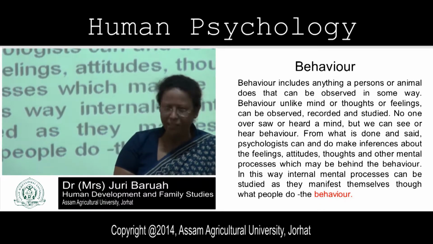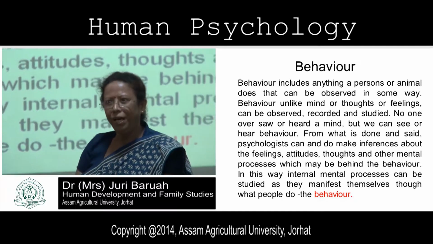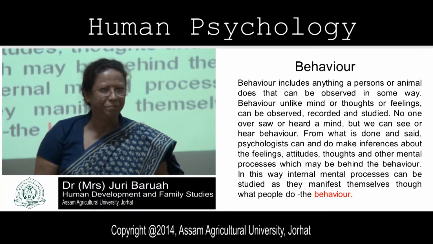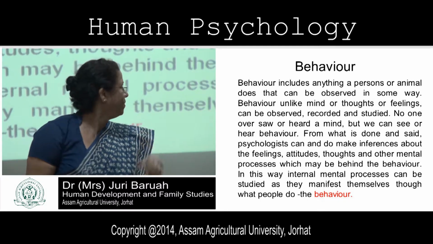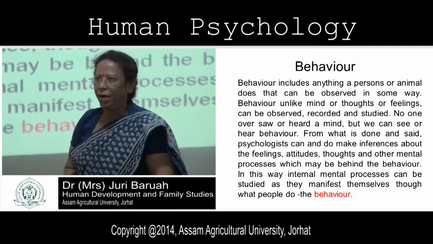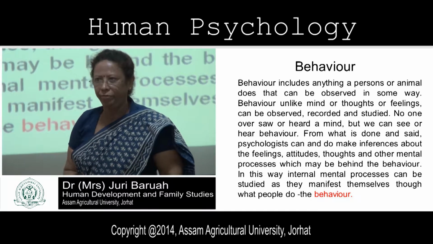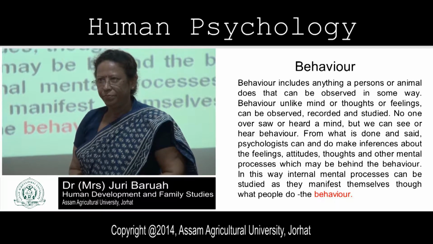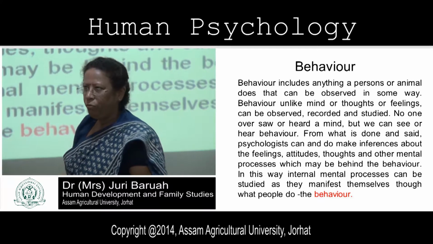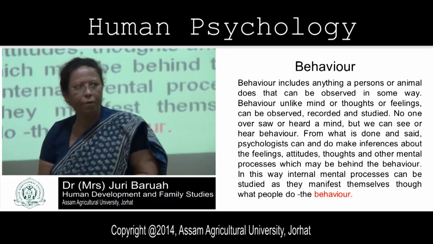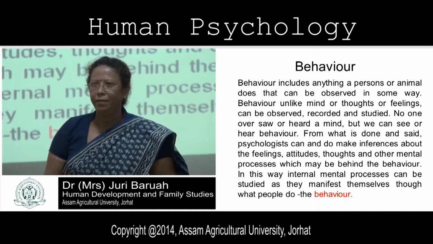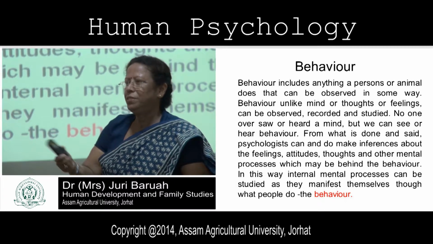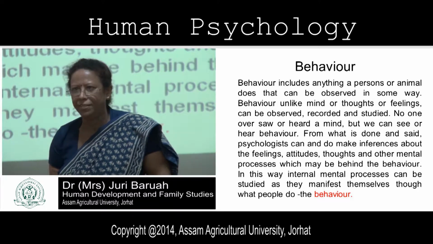Psychology is the study of mind. But how can we study one's mind? We can understand the human mind through observable behavior. Can you give an example of observable behavior? Suppose some of you are dozing in the class.